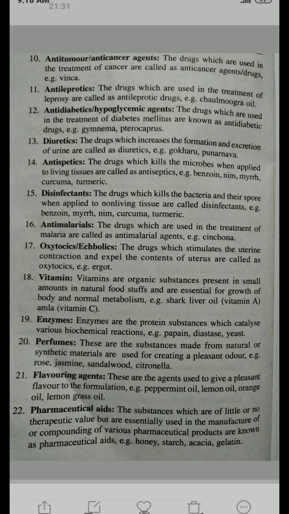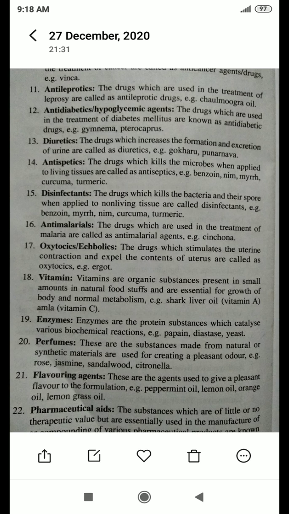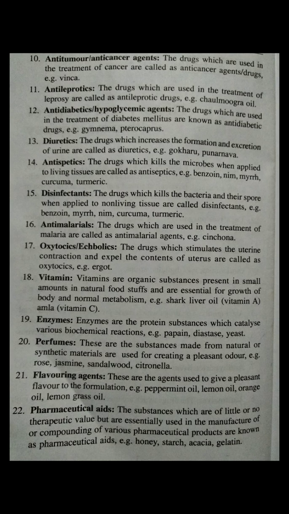Vitamins are the organic substances present in small amounts in natural foodstuffs and are essential for the growth of the body and normal metabolism. For example, shark liver oil, that is vitamin A, and amla, that is vitamin C.